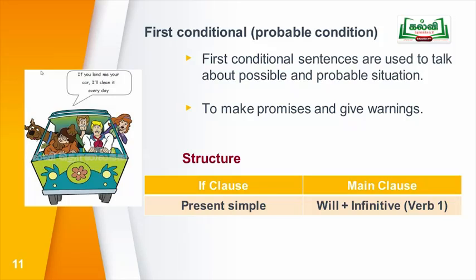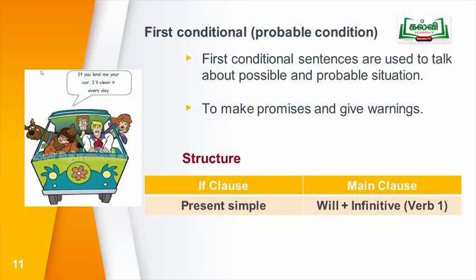Possible situation. If this happens, that will happen. That is the possible situation. If you work hard, you will pass. So, things that are likely to happen in the future. This is called first conditional sentences.